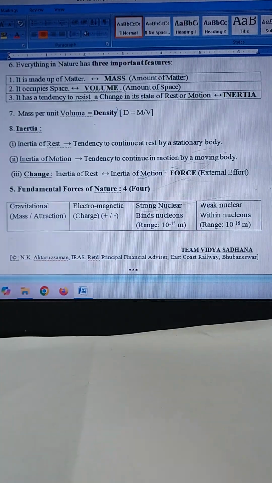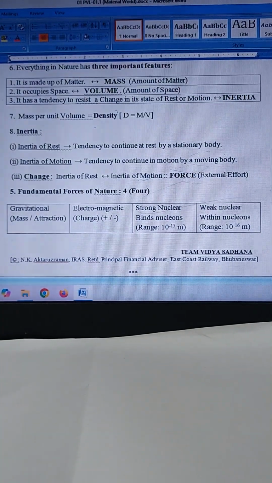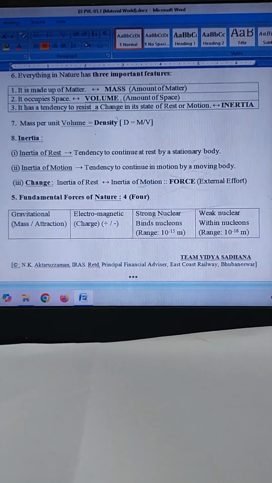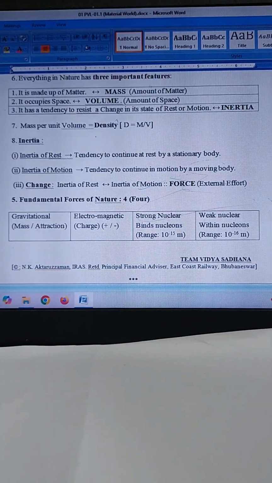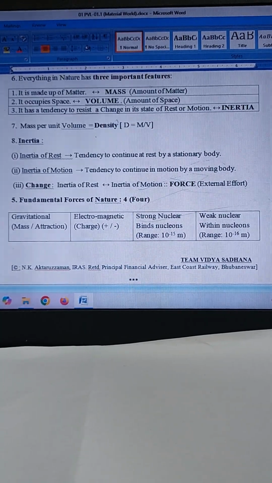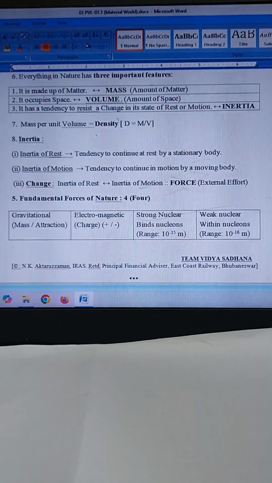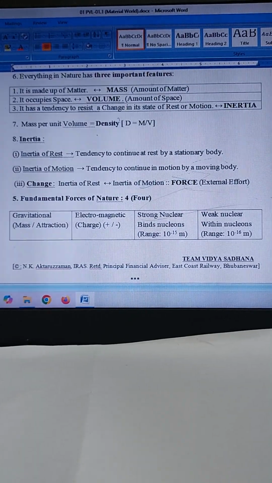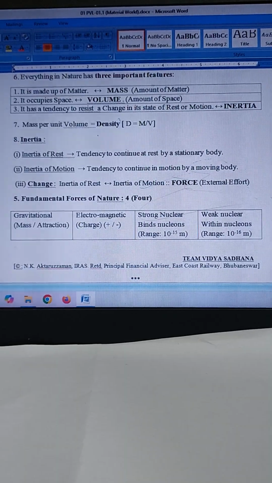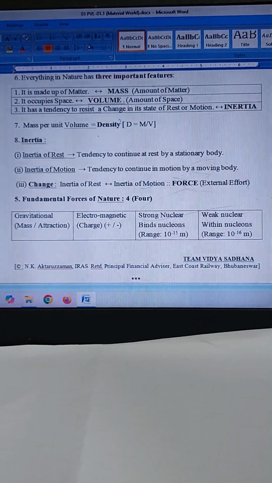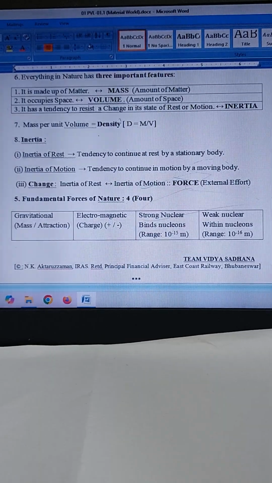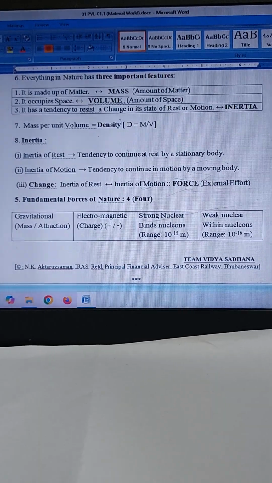The tendency of a body to resist a change to its existing state of rest or of motion is called its inertia. Inertia is of two kinds, inertia of rest and the inertia of motion. Inertia of rest is the tendency to continue to remain at rest, and inertia of motion is the tendency to continue to remain in motion.